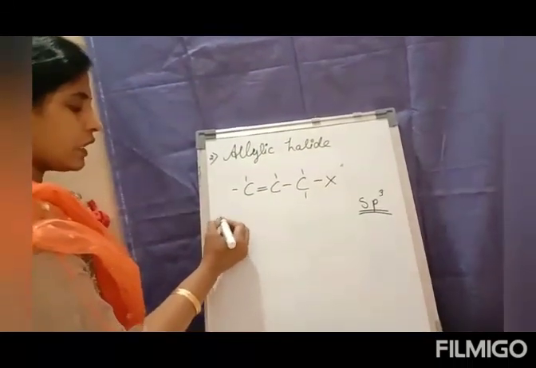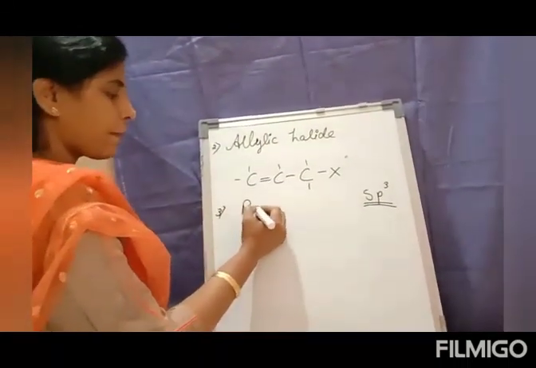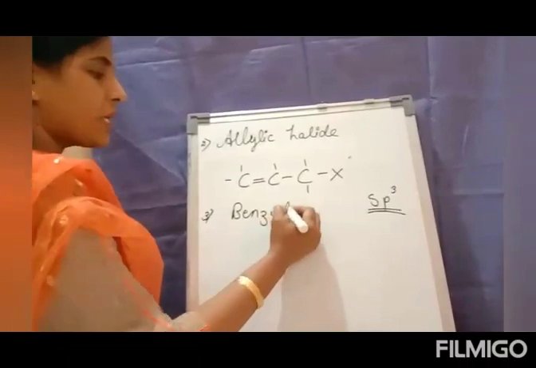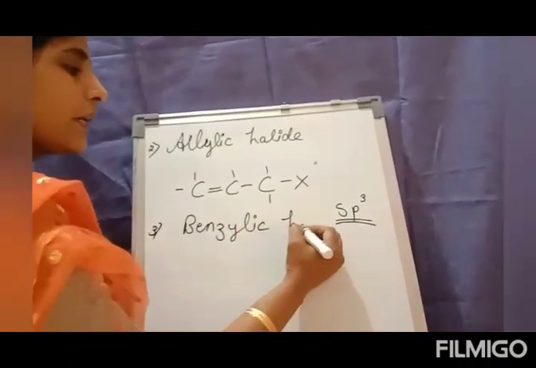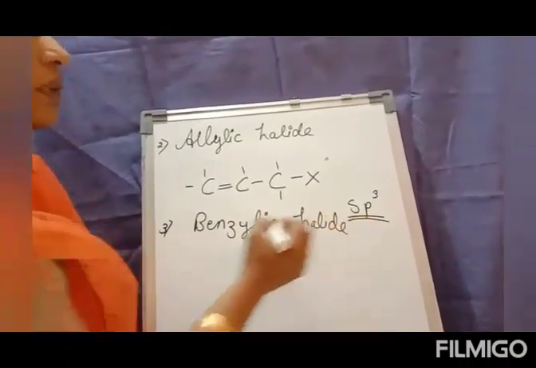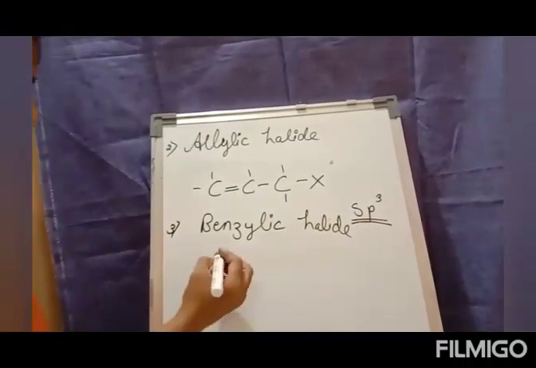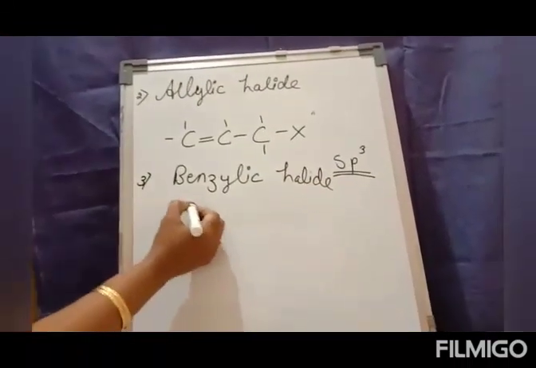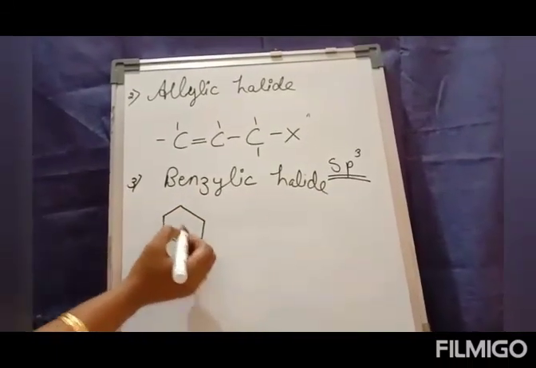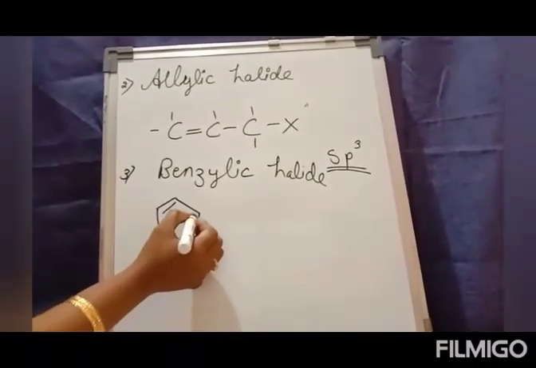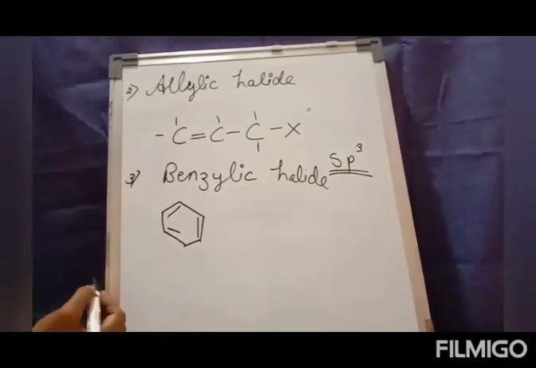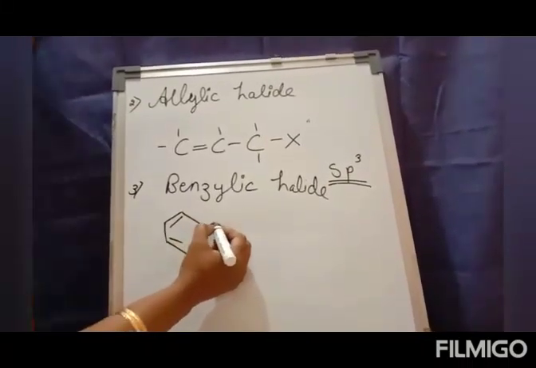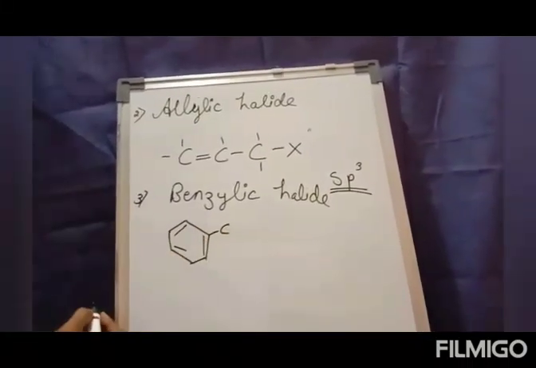Similarly, the third classification is benzylic halide. The benzylic halide, where I have my benzene with alternate double and single bonds, and the carbon which is attached to it.